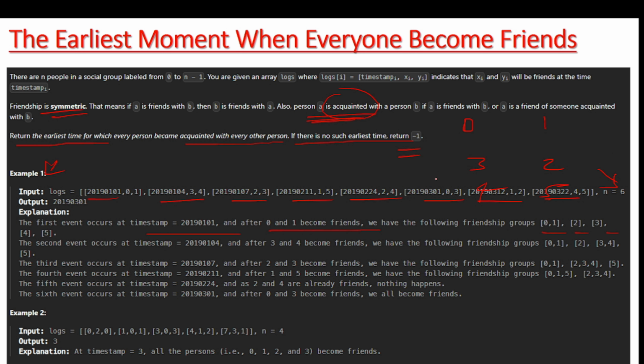So these are the initial persons. We will consider each as an individual person. Why? We'll talk about it further in the video, in the session. So initially these are independent groups, because they have not joined any group. They are independent.